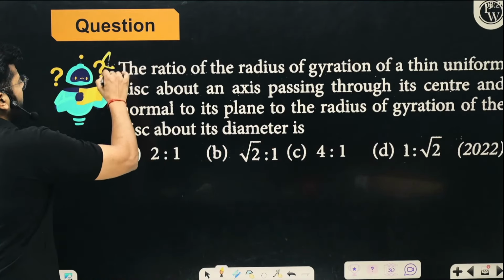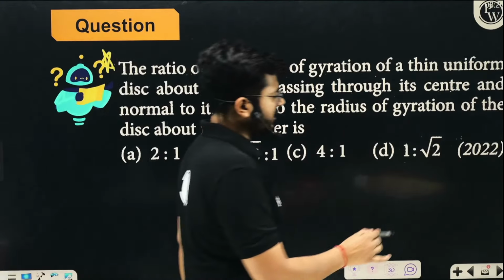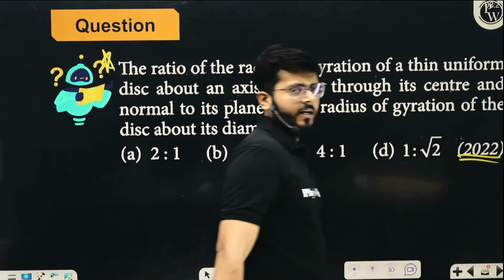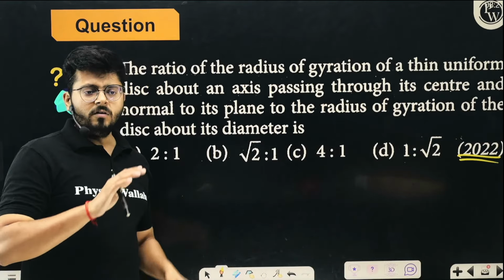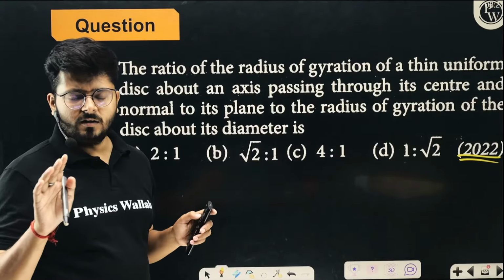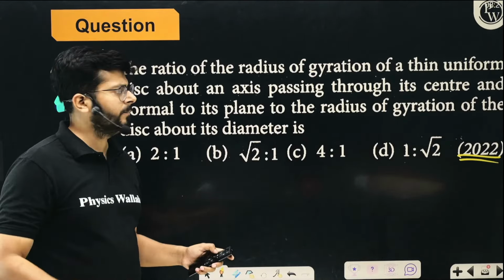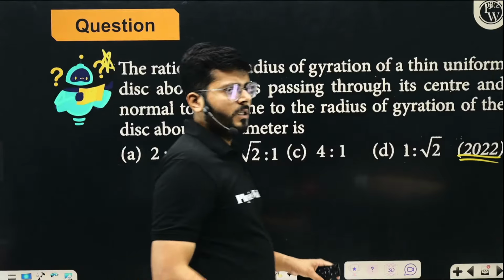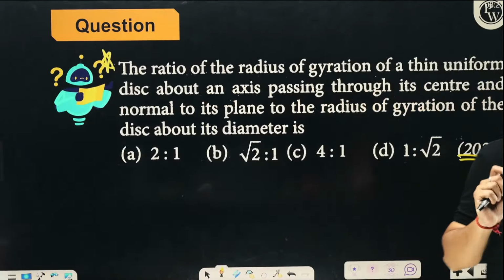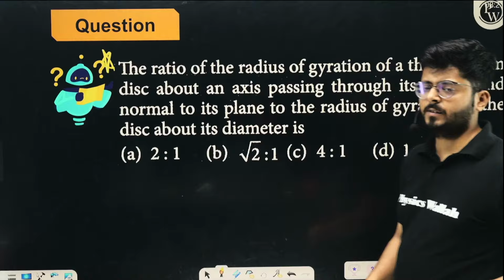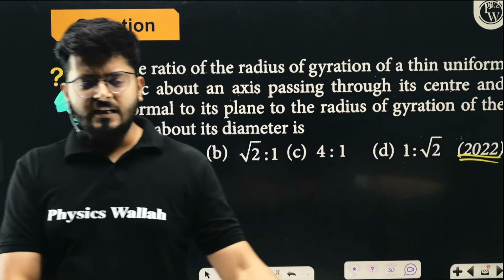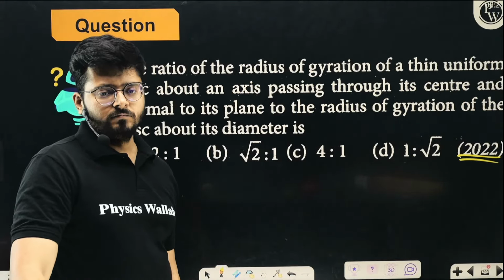Try to solve it. You see that the questions on radius of gyration are very, very important, and I have already flagged it, right? Don't read every topic of this particular chapter. Rotation is a huge chapter. Whatever topics I have given you, you must do those topics, right? This is the last numerical of this class, by the way.